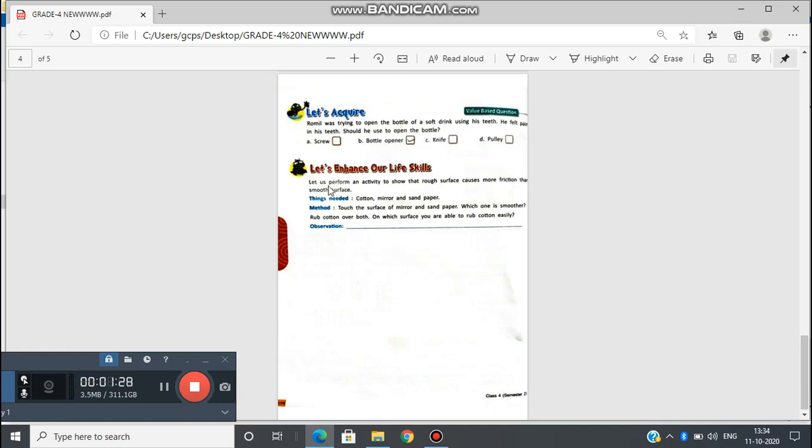Okay. Let us perform an activity to show that a rough surface causes more friction than a smooth surface. Things needed: cotton, mirror and sandpaper. Method: touch the surface of the mirror and sandpaper. Which one is smoother? Rub cotton on both. On which surface are you able to rub cotton easily? Learners, do this activity and write your observation in your science notebook.